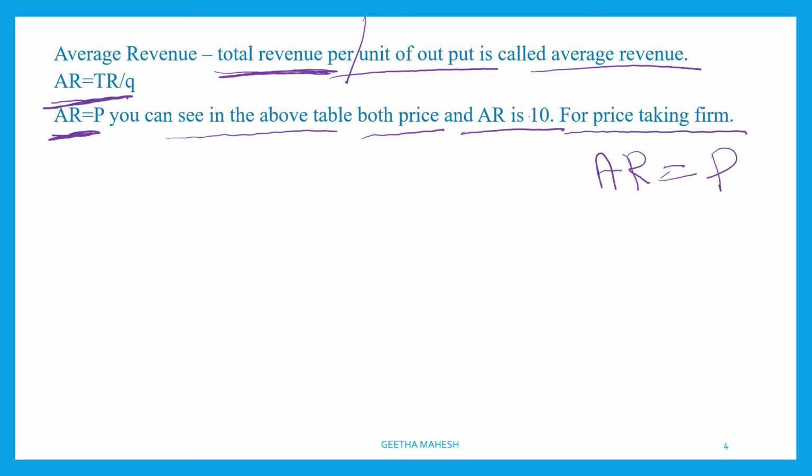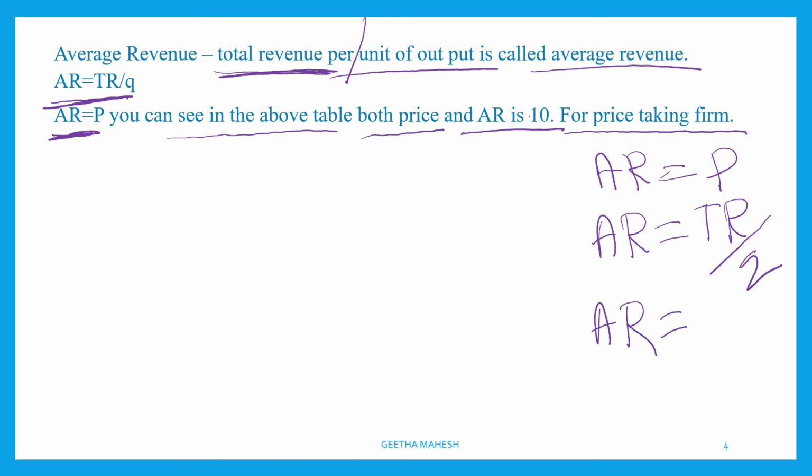You can see here, dear student, we know that AR is equal to TR divided by Q. And we know the formula for TR: TR is P into quantity, divided by quantity. You can represent it this way.